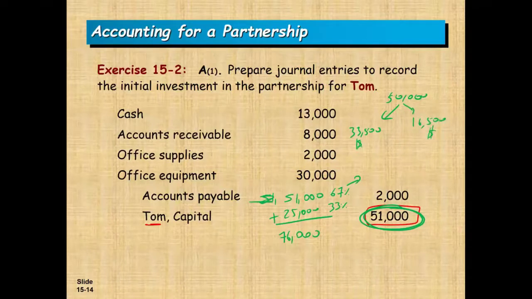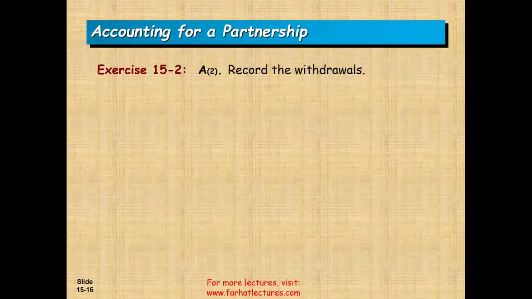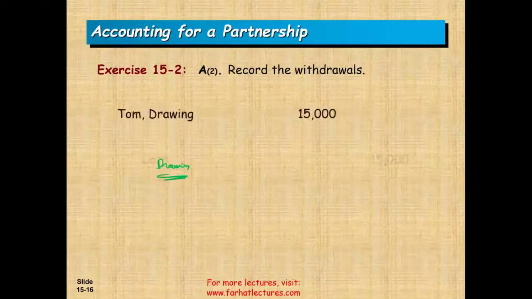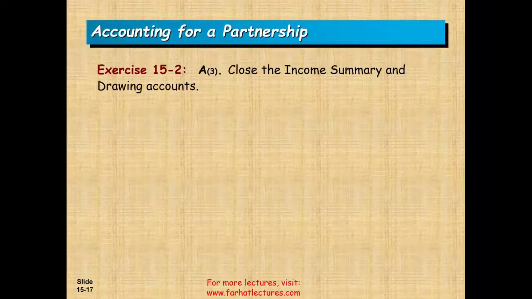Now we need a journal entry. So how do you allocate the amount for Tom, and how do you allocate the amount for Julie? Well, here's what's going to happen. After you compute all your profit and losses, you have to allocate the profit. The profit is going to be in an income summary. So let me show you how it works first.